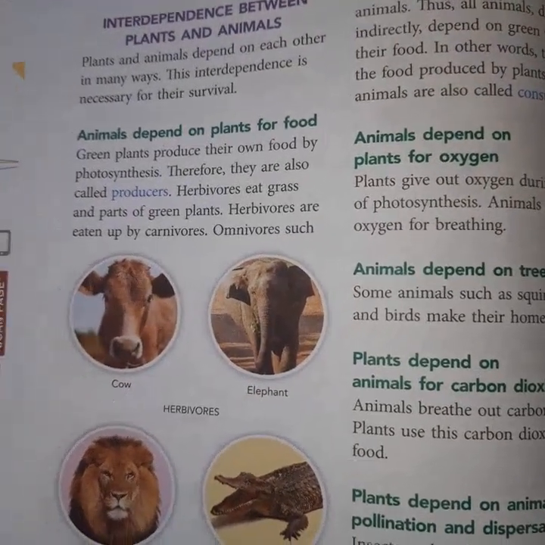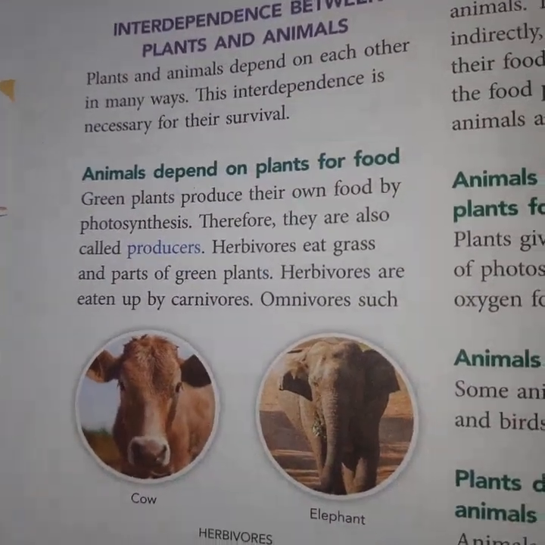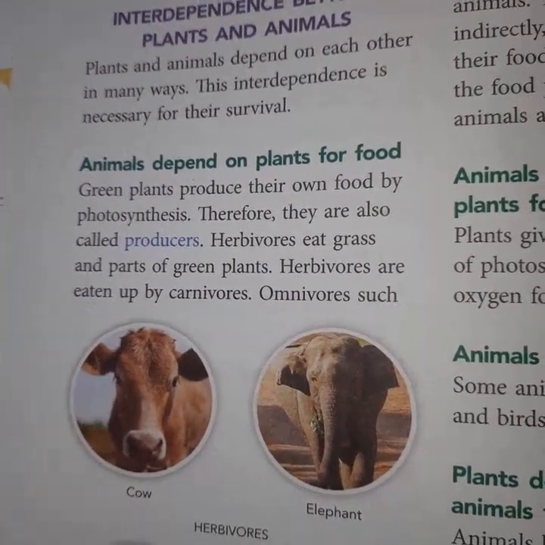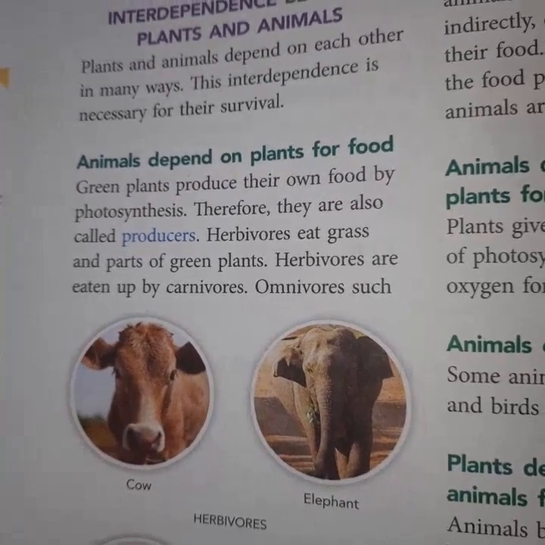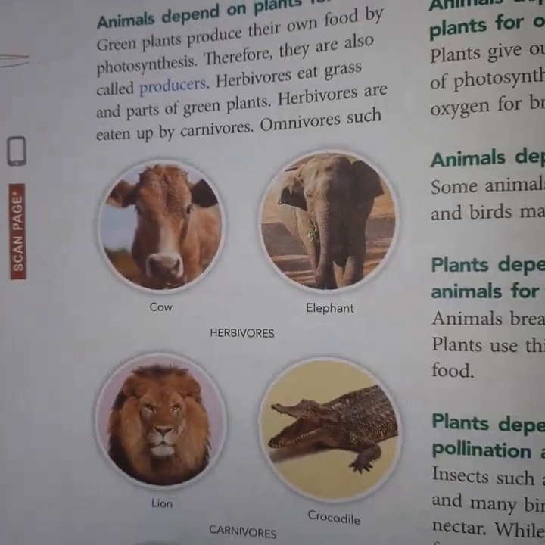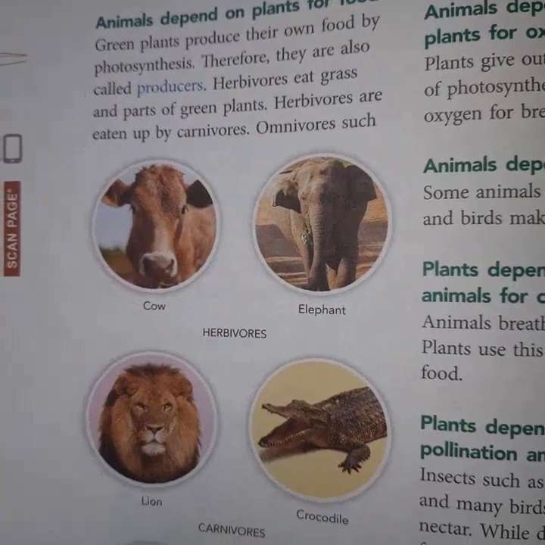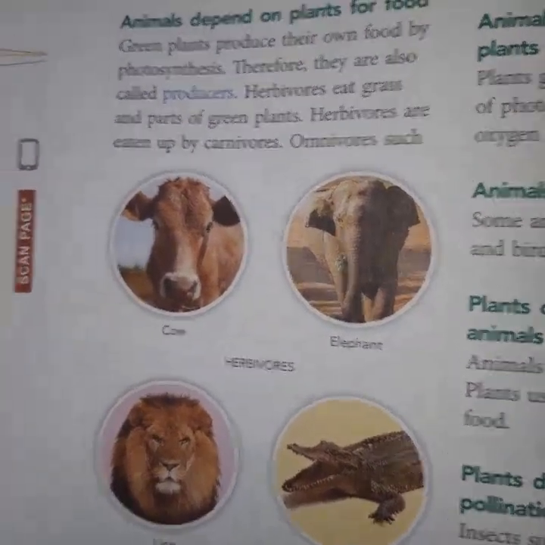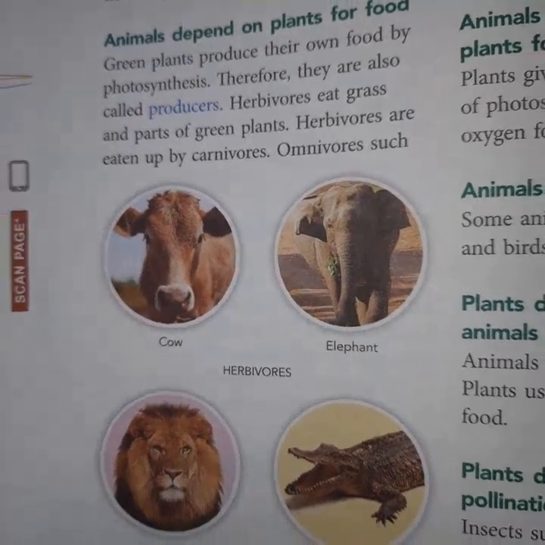Interdependence between plants and animals we have to see now. Plants and animals are dependent on each other in many ways. This interdependence is necessary for their survival. Both plants and animals are dependent on each other for their survival. Now see how animals are dependent on plants. First is for the food.